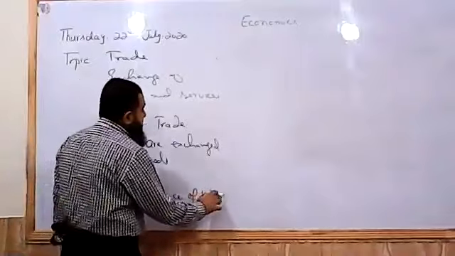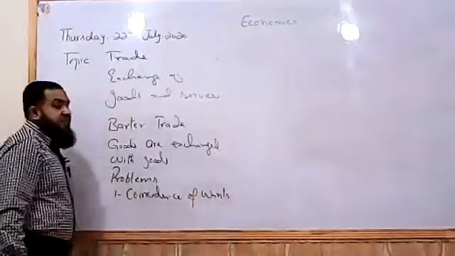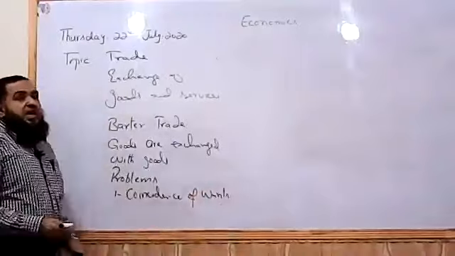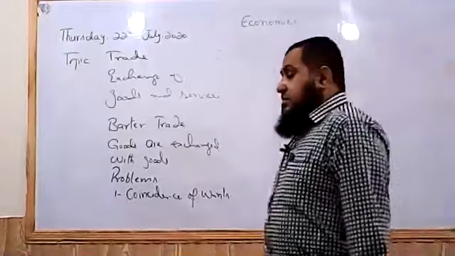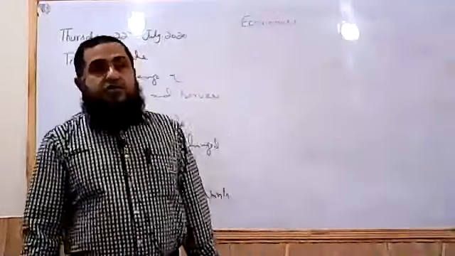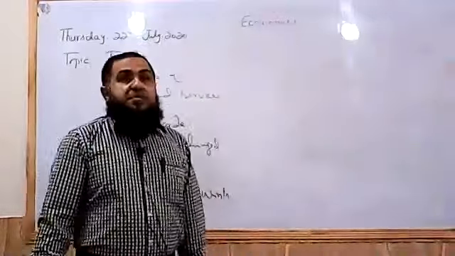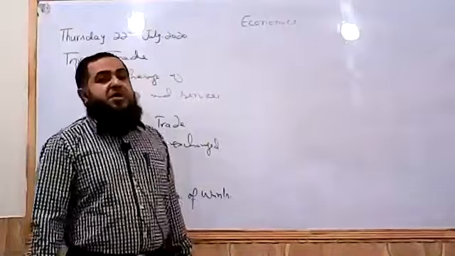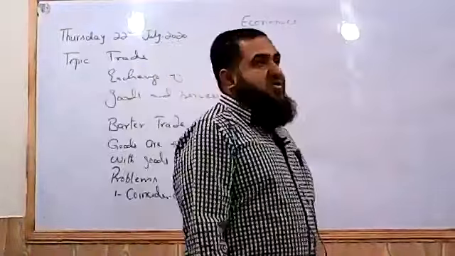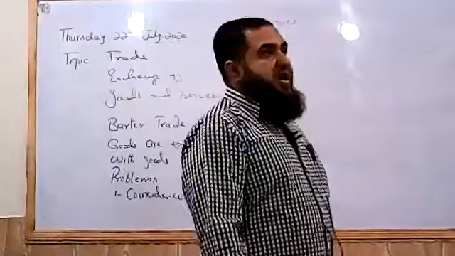Coincidence of wants. What do you mean by coincidence? If I want to sell rice in exchange for other commodities like an iPhone, the person who has the iPhone should be in demand of rice. Then the exchange of these two goods will take place. The wants of the two people involved in the trade should coincide